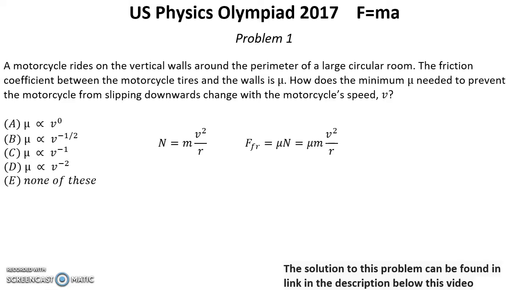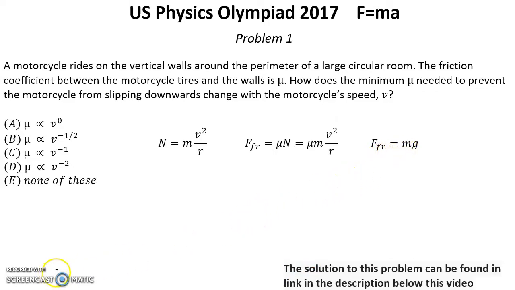The force of friction will be μ multiplied by the normal force, which is μmv² over r. To keep the motorcycle from slipping down, we need to equalize its weight mg to this friction force. So we have the force of friction equal to mg.